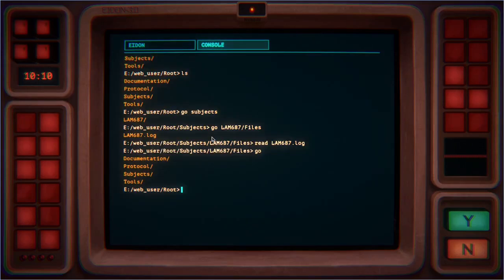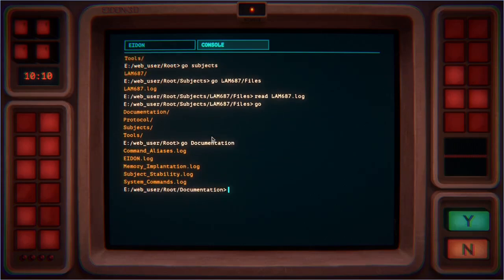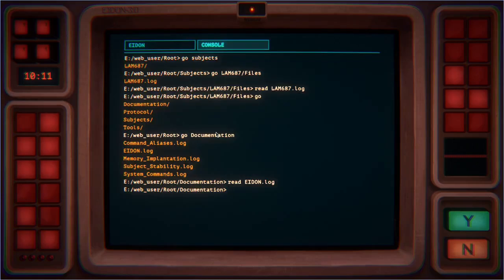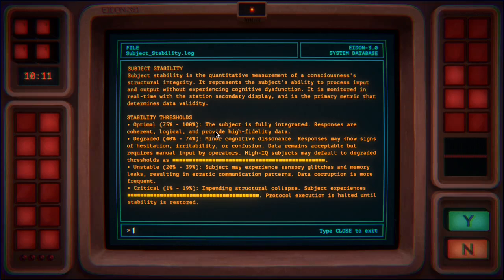Let's see, what does documentation have to it? Almost typed in CD. Combine aliases, memory implementation. Alright. Onto SU. Out of degraded.